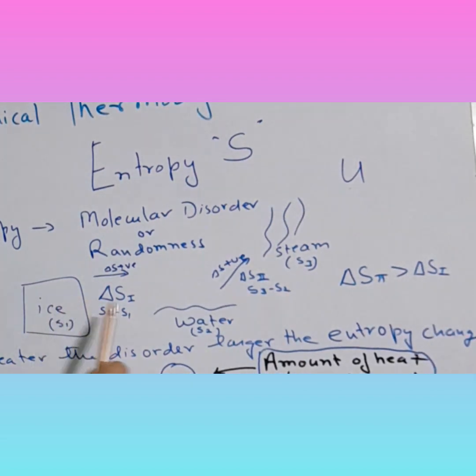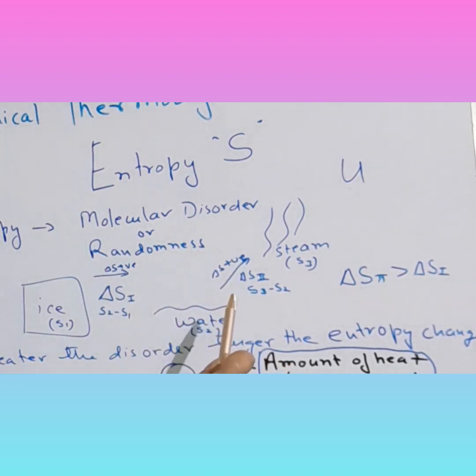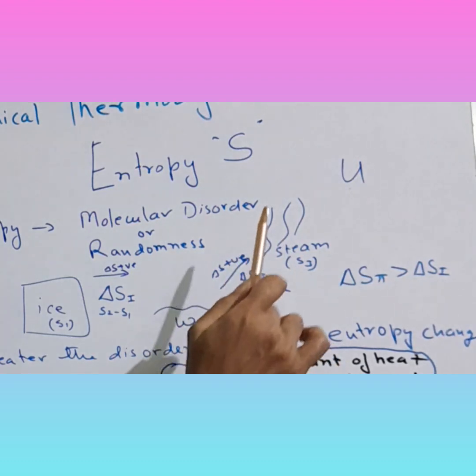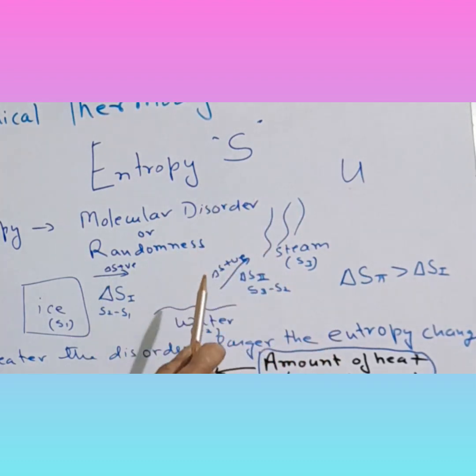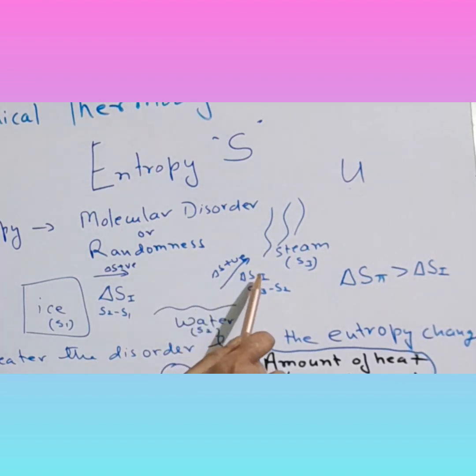So here the disorder is more in water, so the change is final minus initial. S2 minus S1 is the entropy change, or disorder change, here. Let us assume it to be delta S1. Now, when it goes from water to steam, the change in disorder or entropy is S3 minus S2, final minus initial, entropy in steam minus entropy in water, that is delta S2.